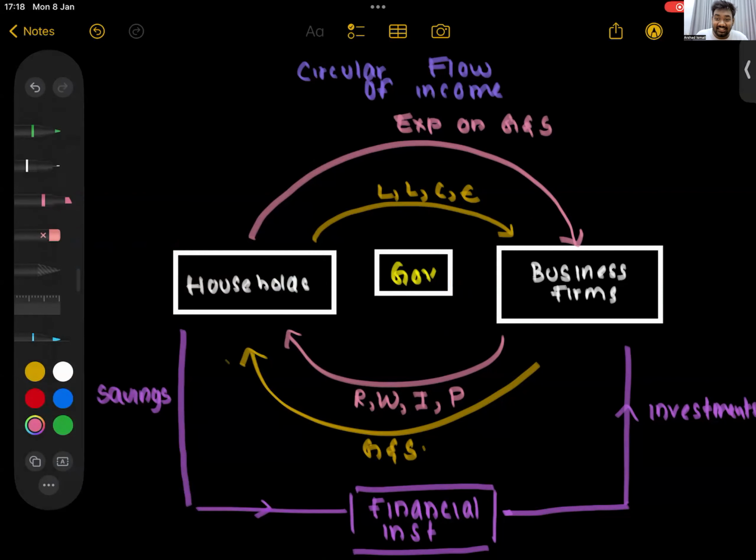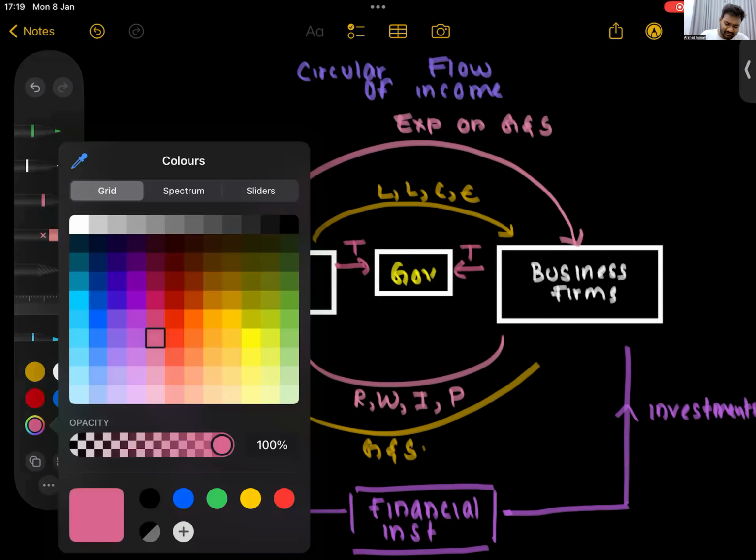And he says, pay tax. So households also will complain, and we will pay tax. Not only us, businesses also have to pay tax. They will also complain, and they also will pay tax. So again, another withdrawal.